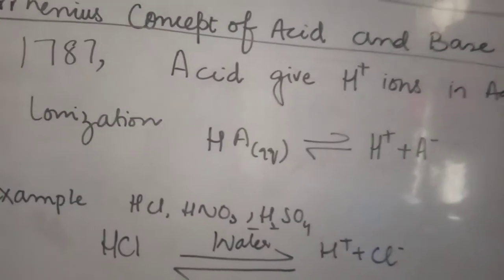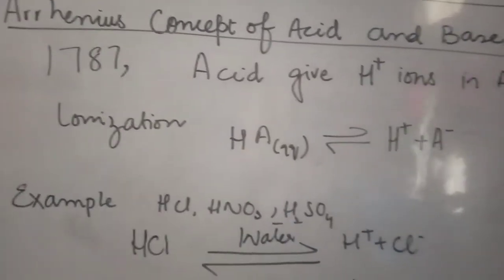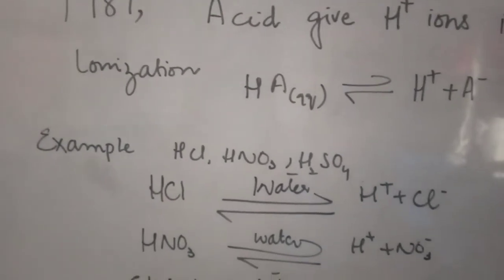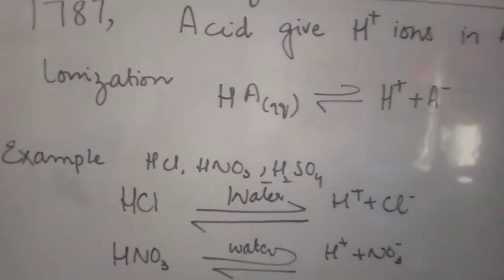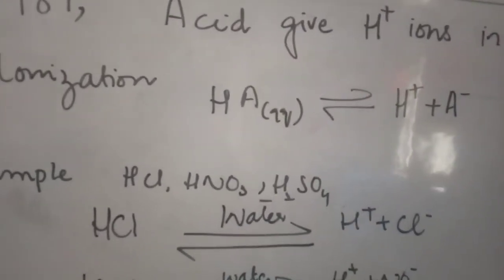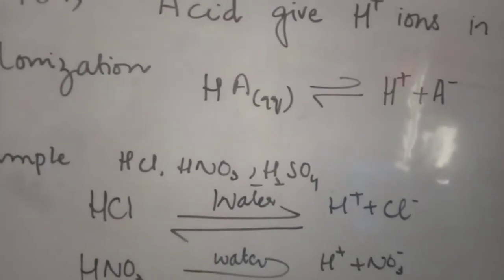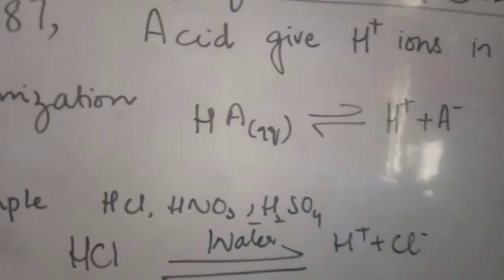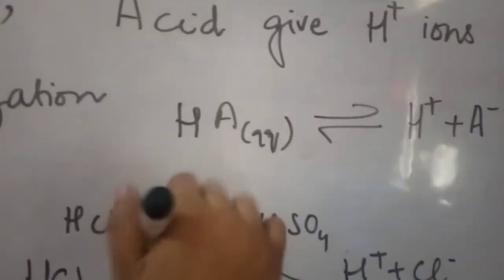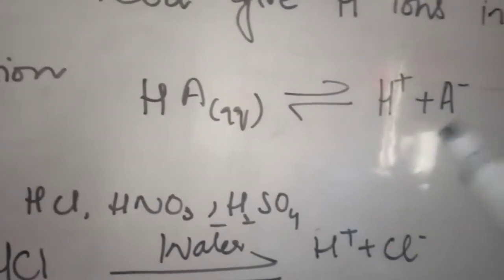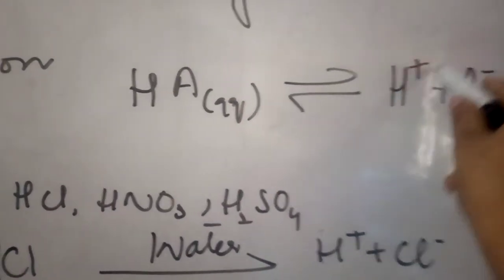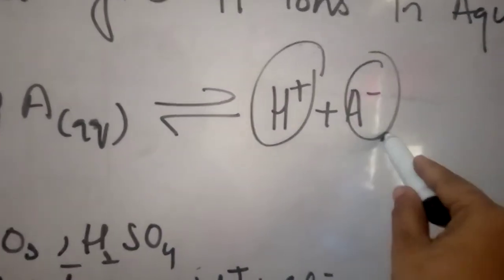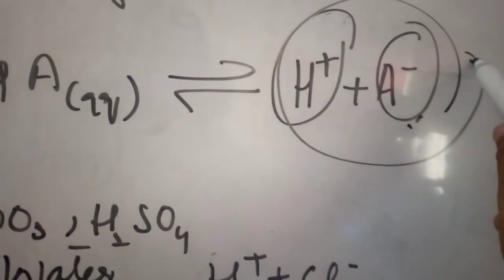On ionization, it gives the hydrogen ion. So first, it is very important to learn about ionization. What is ionization? Ionization is a process in which we convert the molecular formulas into their ions, positive or negative ions. Here we discuss the general reaction of ionization. In the general reaction, you can see there is a compound, hydrogen and acid, and it ionizes to H plus and A negative ions. This is the positive part and this is the negative part.